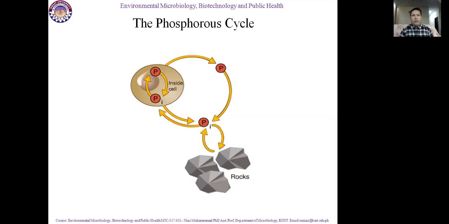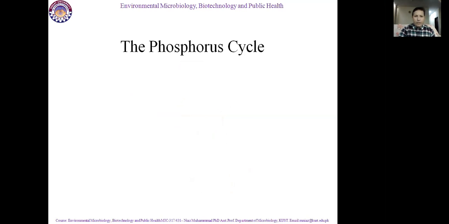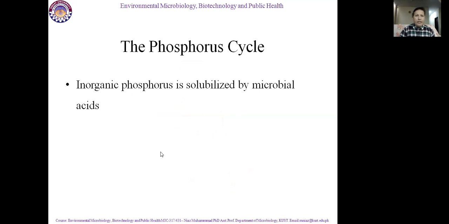Due to microbial acids, it converts into organic forms. It dissolves in soil, and microbial populations and plant cells absorb it directly from the soil. We will see the most important steps in the phosphorus cycle. You can see here, inorganic phosphorus is solubilized by microbial acid. This is the most important step.